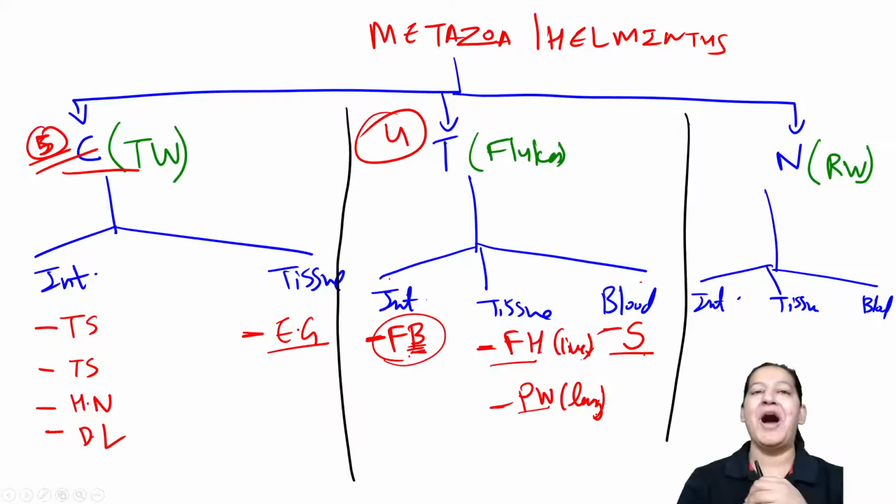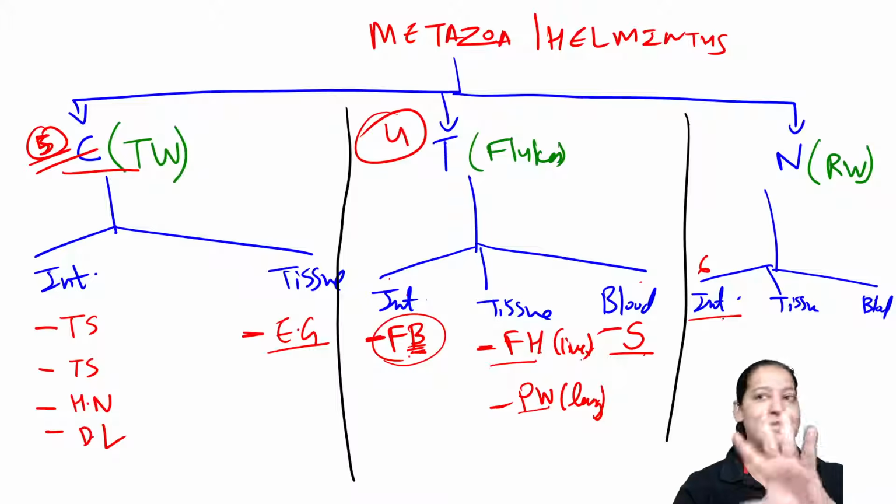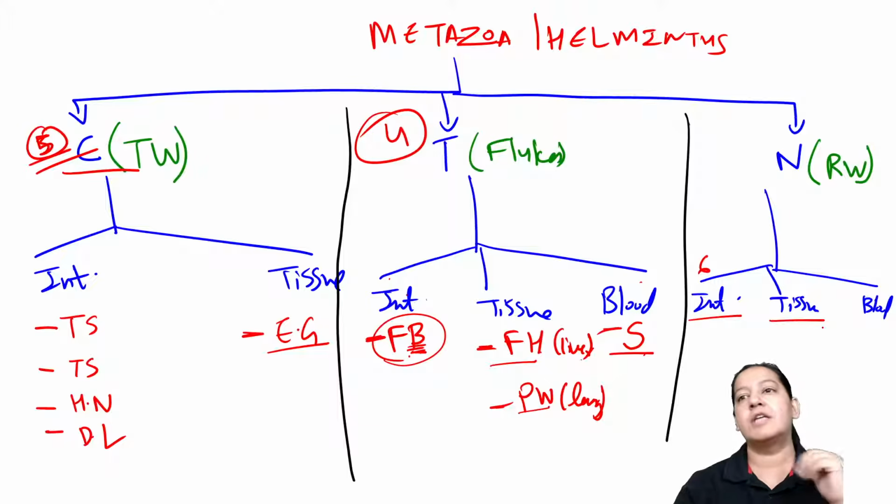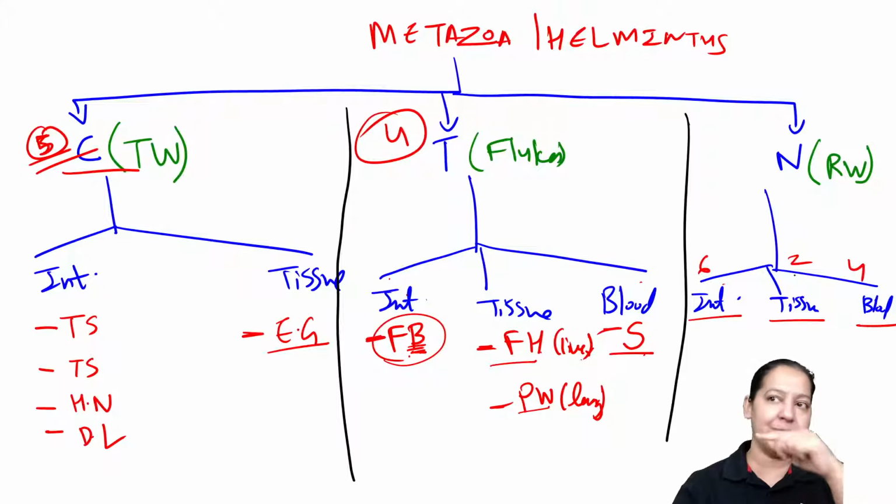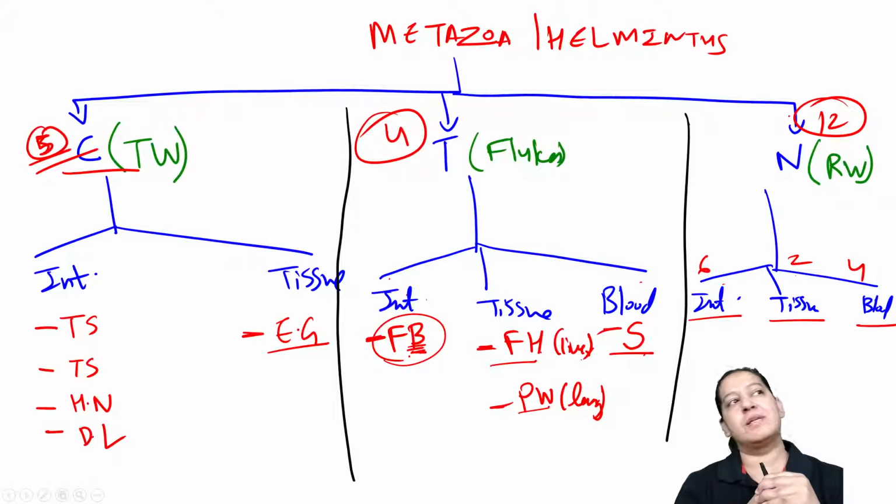Coming on the nematodes. How many nematodes are there in your syllabus? The biggest one are the intestinal ones. They are 6 in number. Even I get confused sometimes in them, but I will try. The tissue ones, only 2 are there. In the blood, there are 4. 6 plus 2 plus 4, total 12. Who will tell me the names of the 12 nematodes one by one?